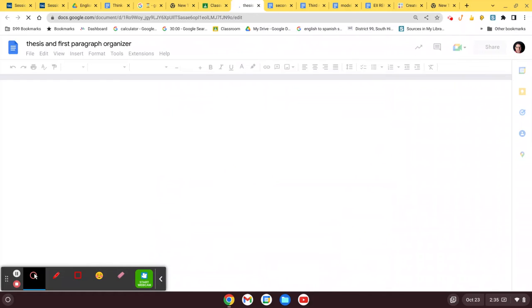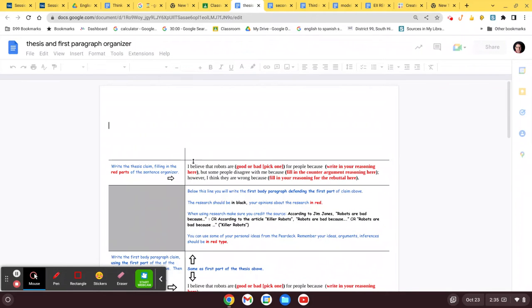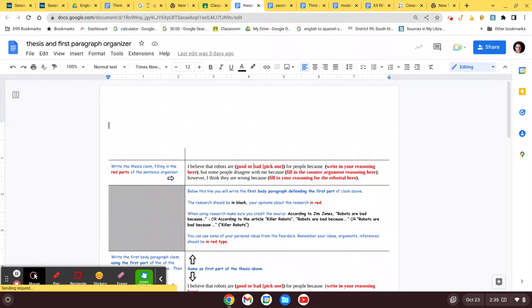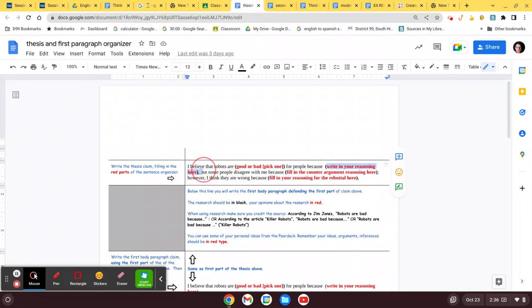Then the chart that you should be filling out is the thesis and first body paragraph organizer. What you're basically going to do is write your thesis statement. I believe that robots are good or bad. You'll pick one of these two. Write in your reasoning: because they are going to help people save lives during times of war. But some people would disagree with me because, I don't know, giving guns to robots is a really bad idea, and a lot of people could be killed accidentally. However, I think that they're wrong because, even though there is some danger in giving guns to robots, there will certainly be many more lives saved than lives lost, and the fear is really exaggerated, period.